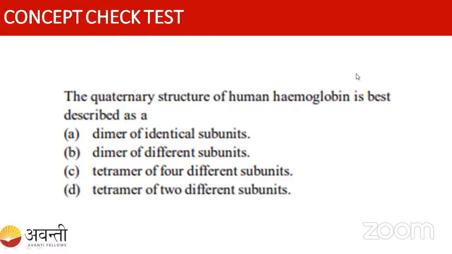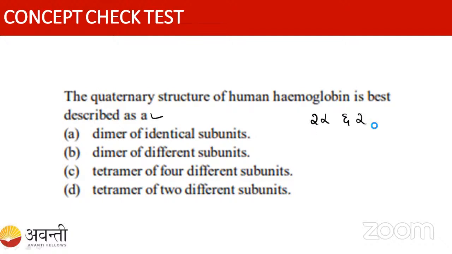I'm ending the poll and sharing the results with you. Option A was chosen by 33%, option B by no one, option C by 33% and option D by 33%. Now we will see the answer. See here, the question is about the quaternary structure. Our hemoglobin has a quaternary structure. I have told you that it is made up of 2 alpha and 2 beta subunits.